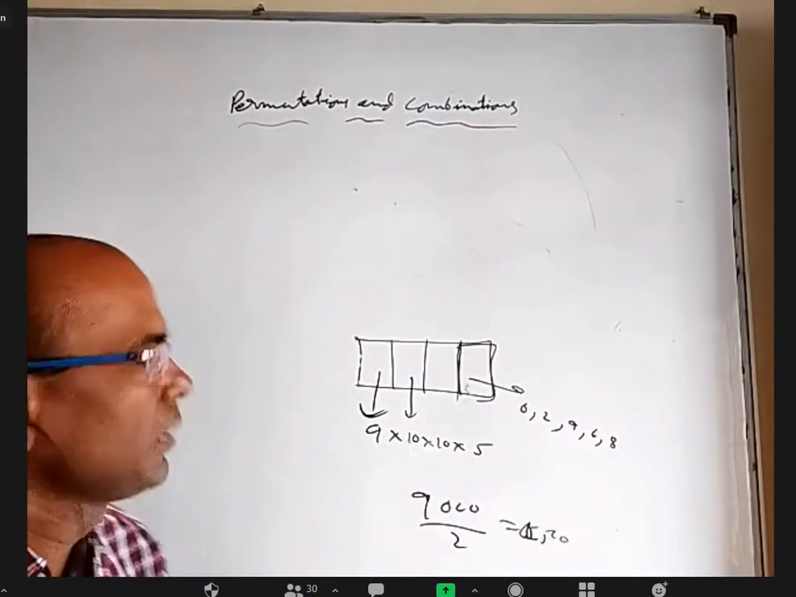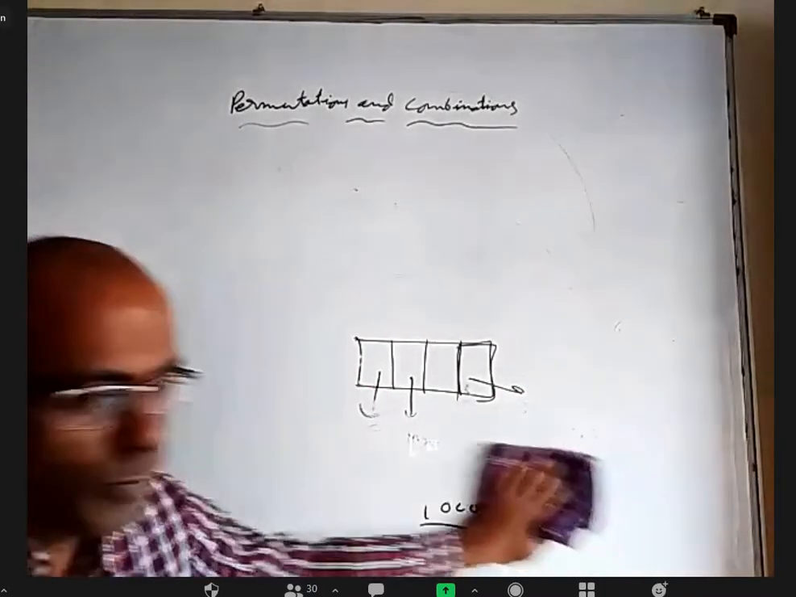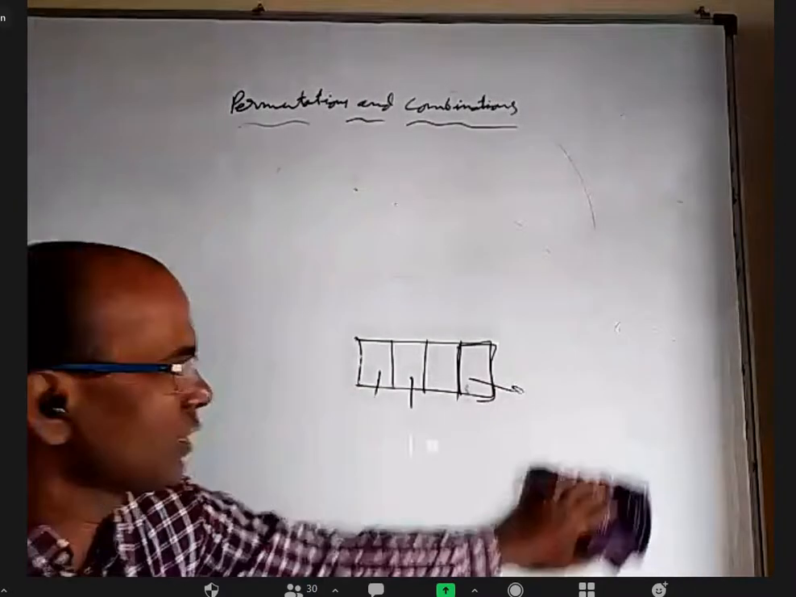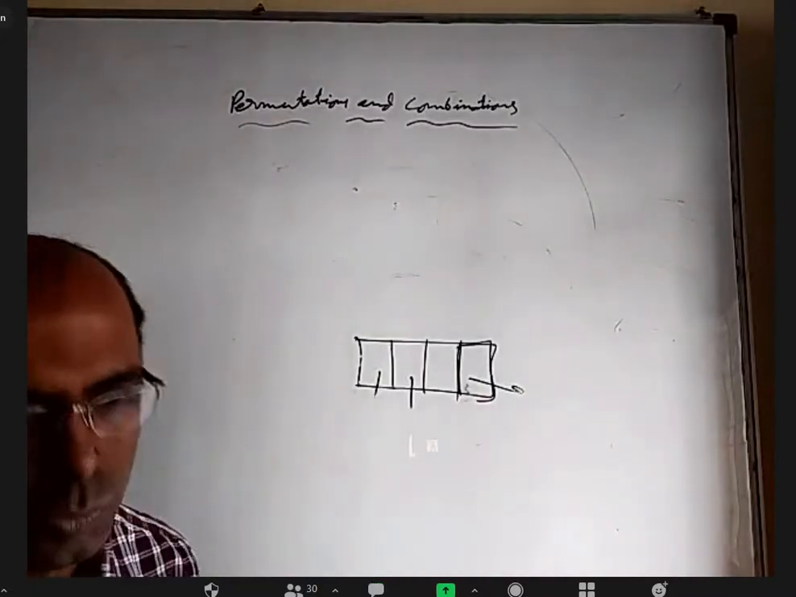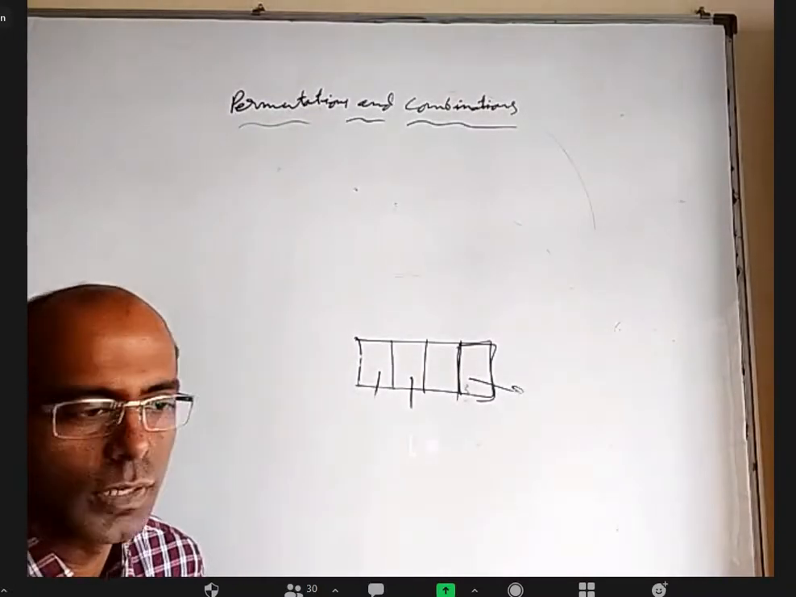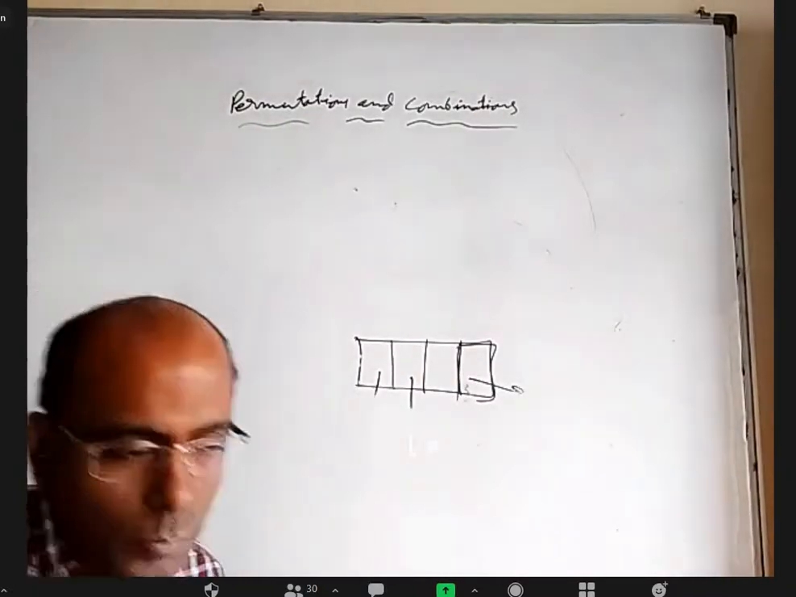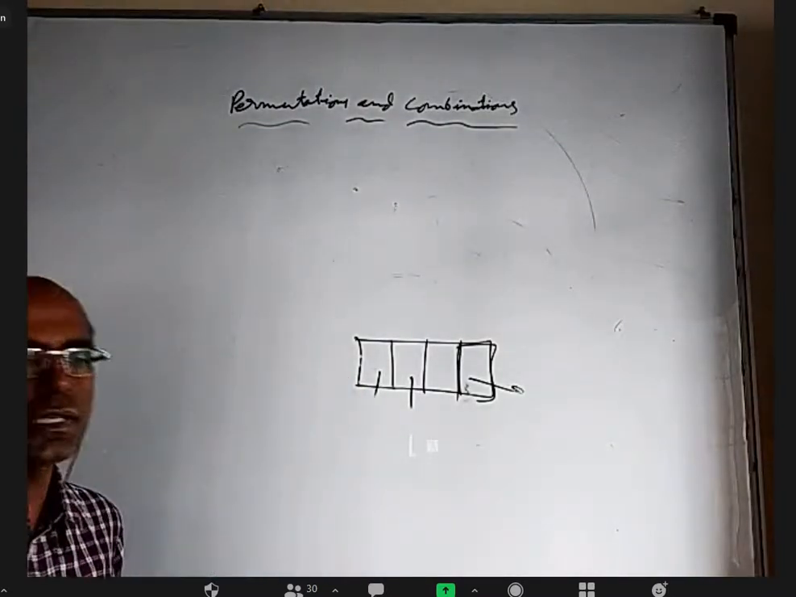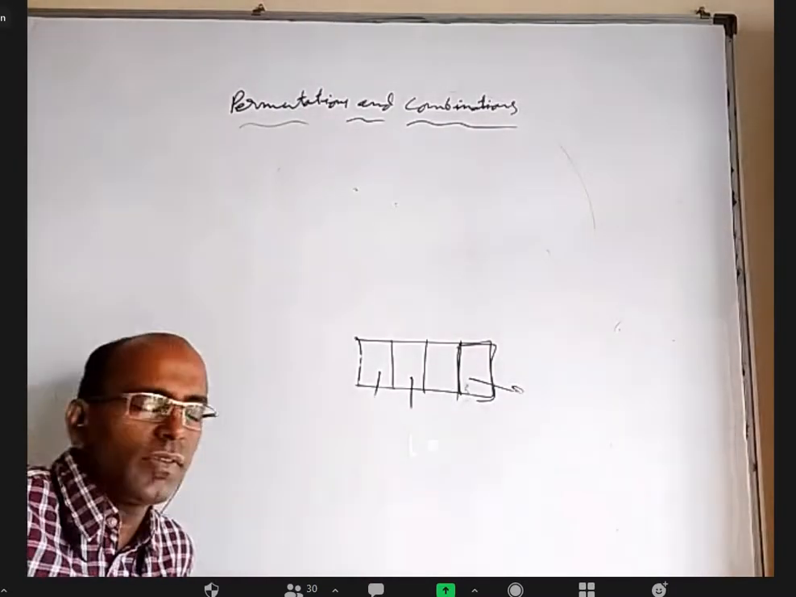But repetition allowed is easy. Repetition not allowed will be a little harder. We should be a little careful. Same question. How many 4-digit natural numbers are there, repetition not allowed, that are even numbers? How many 4-digit even natural numbers are there?